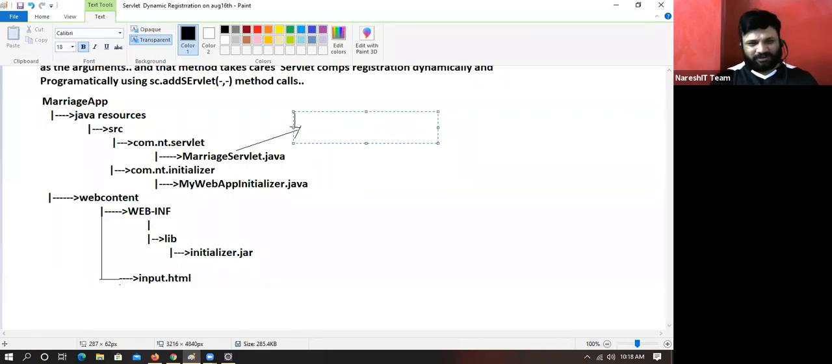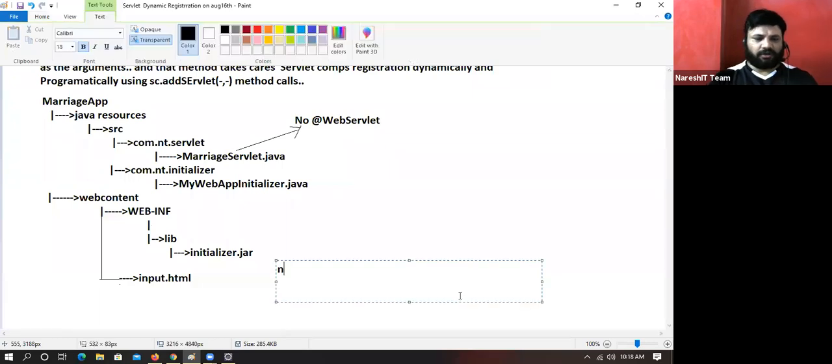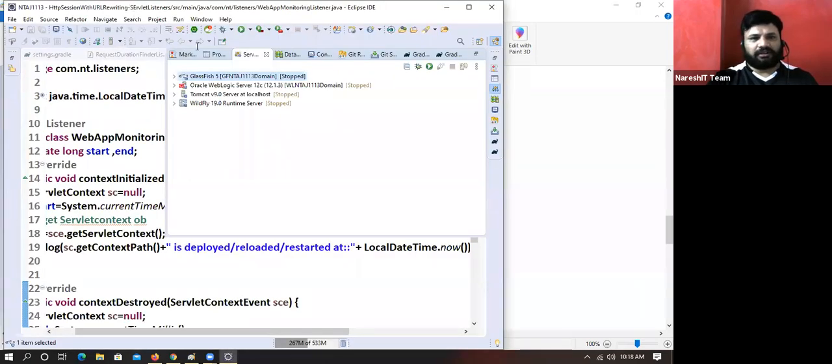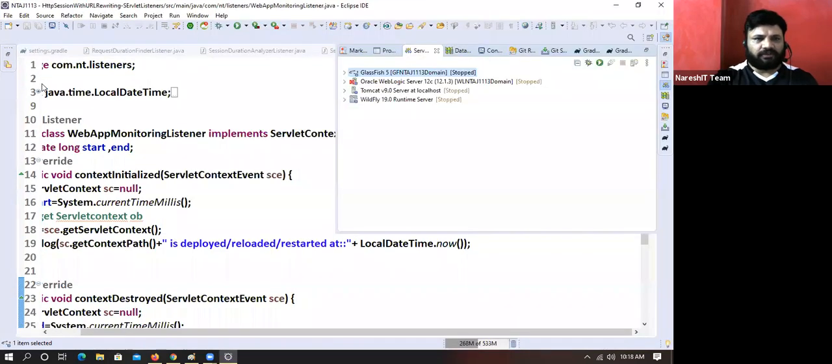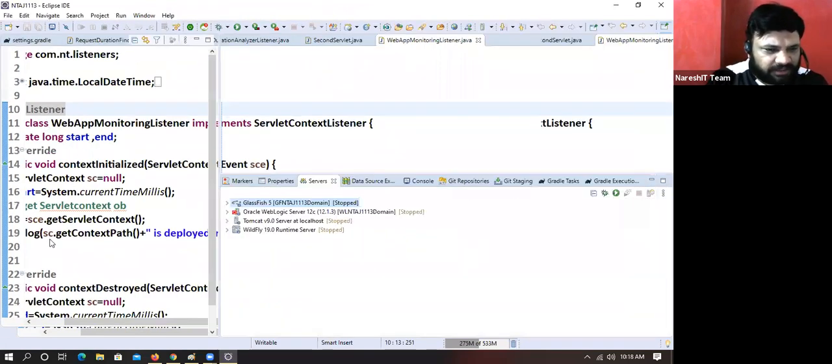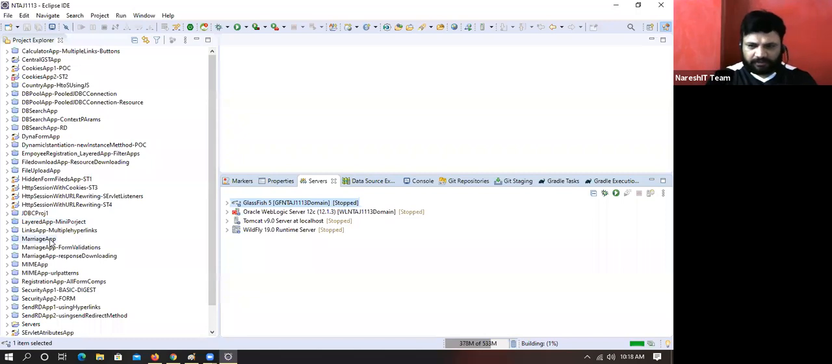Normal one, yeah. No @WebServlet. Okay. No web.xml file here. Yes, this is the deployment directory structure, boss. Okay, nice. So let me do that work. Close all. Close all. We have a lot of applications. The Marriage App application is there.